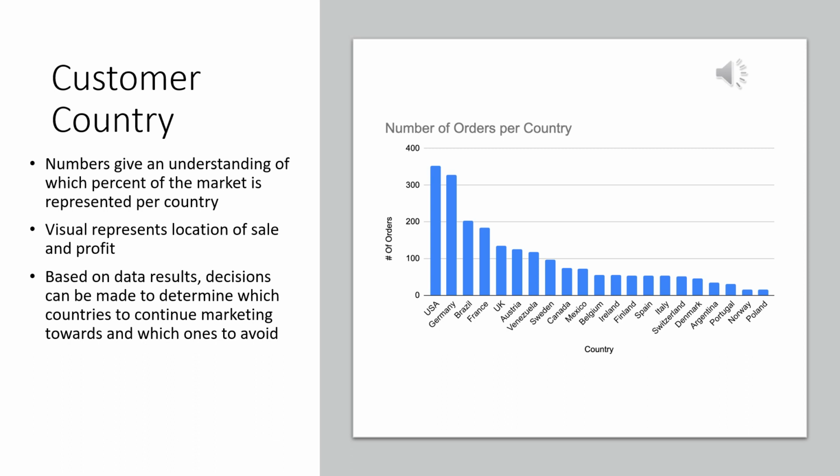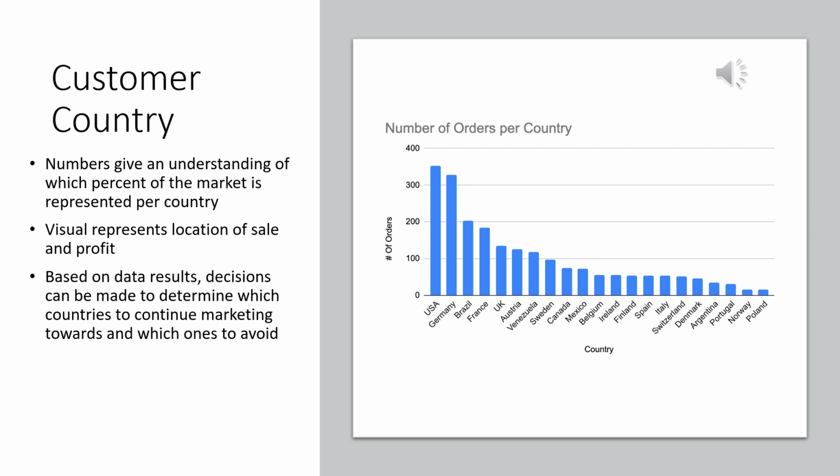Countries such as Norway and Poland are responsible for the least amount of our orders. This is important information because we know which countries are responsible for a lot of our profit, and we should make sure that we keep their loyalty. In addition, we could use this data to decide which countries will be worth investing in marketing to and which countries we shouldn't spend the time and money on.